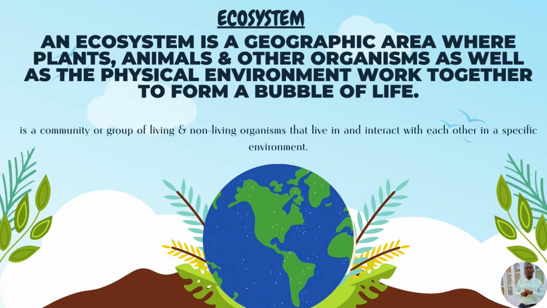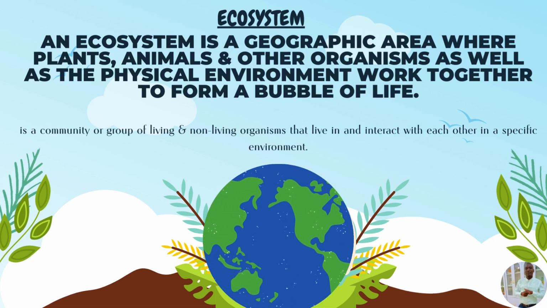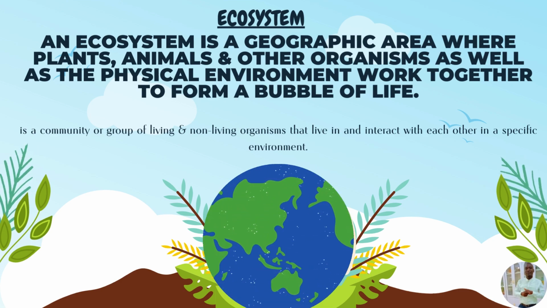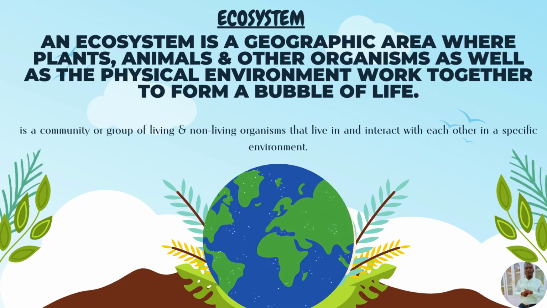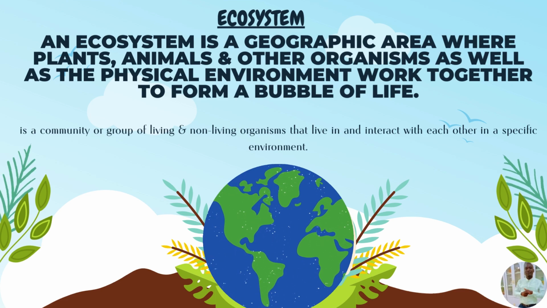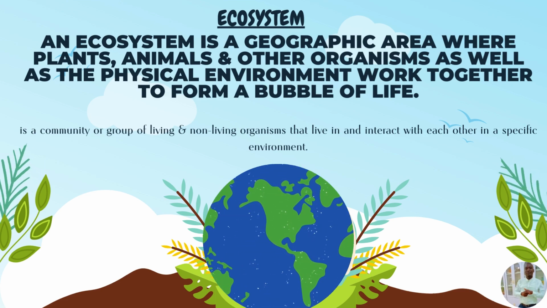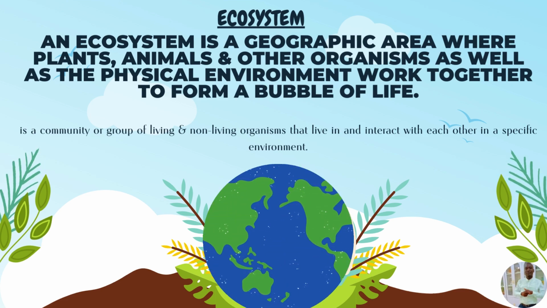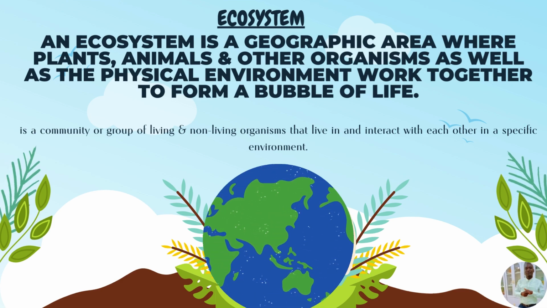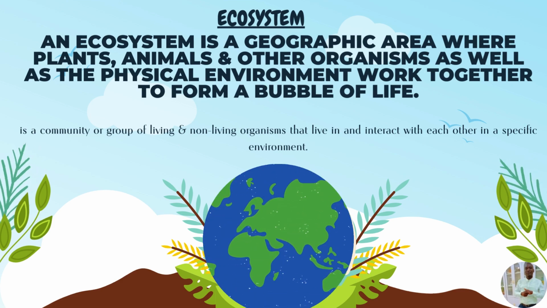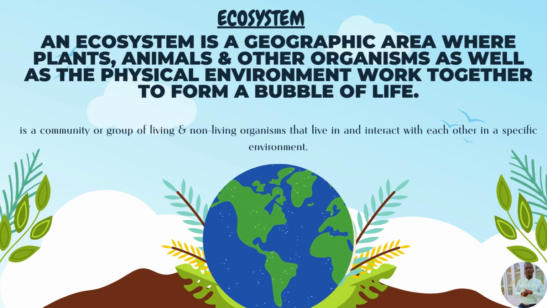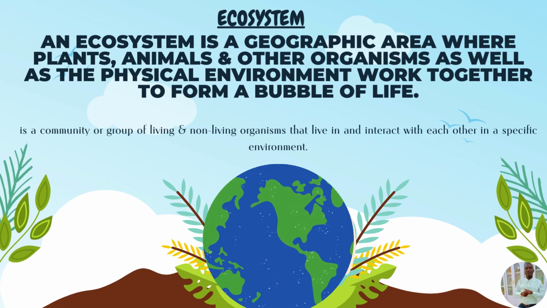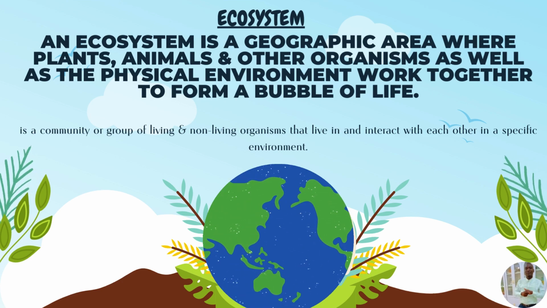So when we go back to the definitions, basically the ecosystem is made up of two parts. That is the living part of the ecosystem and the non-living part of the ecosystem. And geographically, the non-living are referred to as abiotic factors, and then the living part is referred to as biotic.